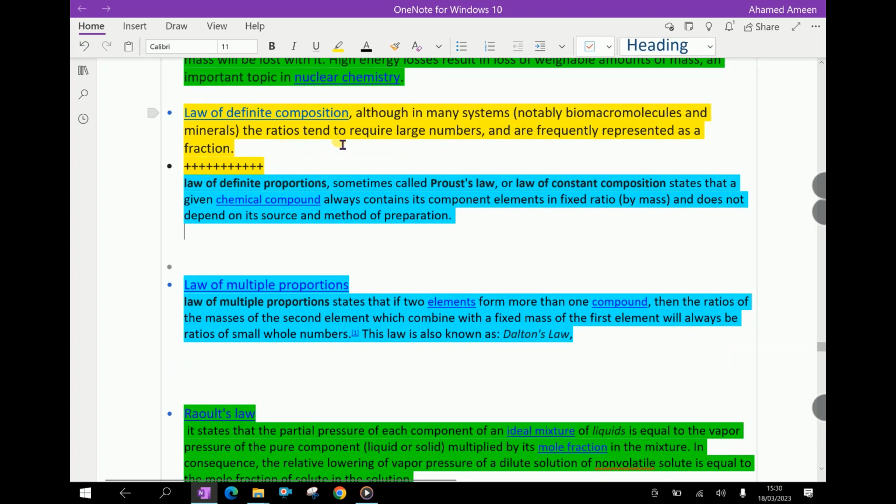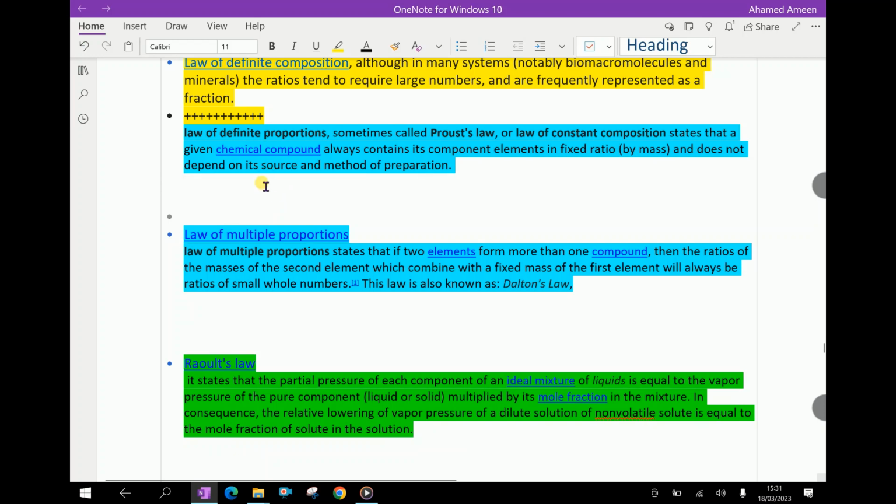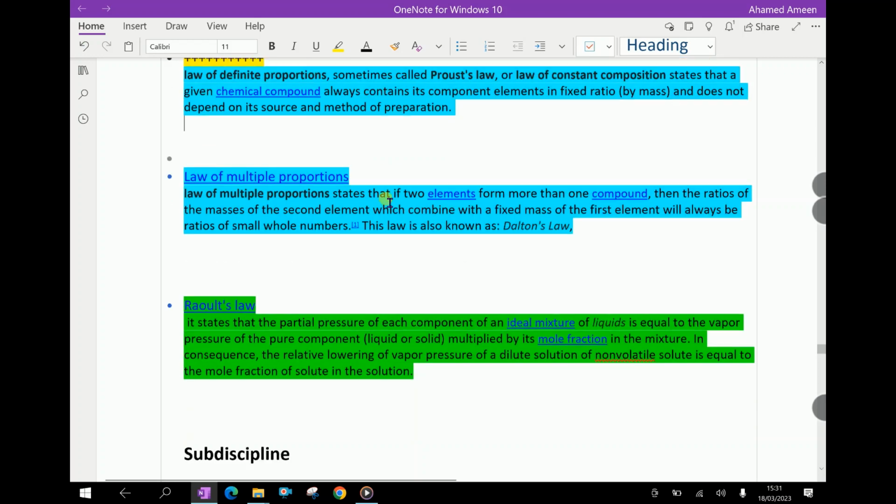Law of definite composition. Although in many systems, notably macromolecules and minerals, the ratios tend to require large numbers and are frequently represented as a fraction. The law of definite proportions, sometimes called Proust's law, or the law of constant composition, states that a given chemical compound always contains its component elements in fixed ratio by mass and does not depend on its source and method of preparation.